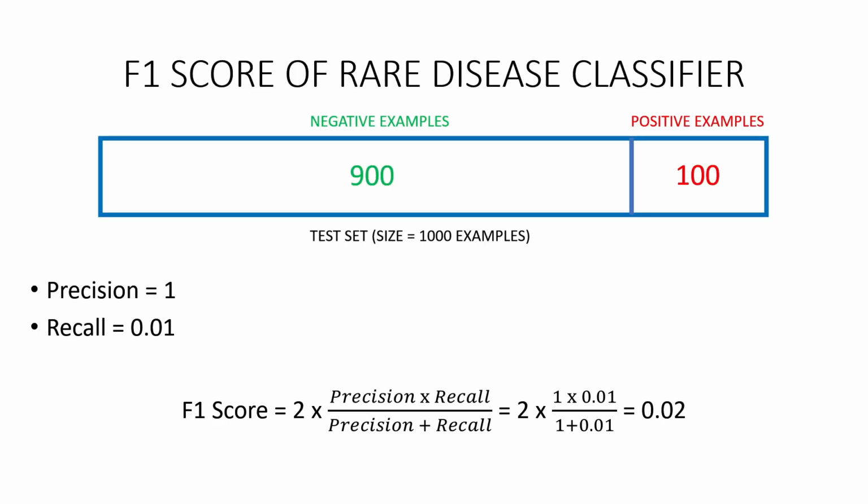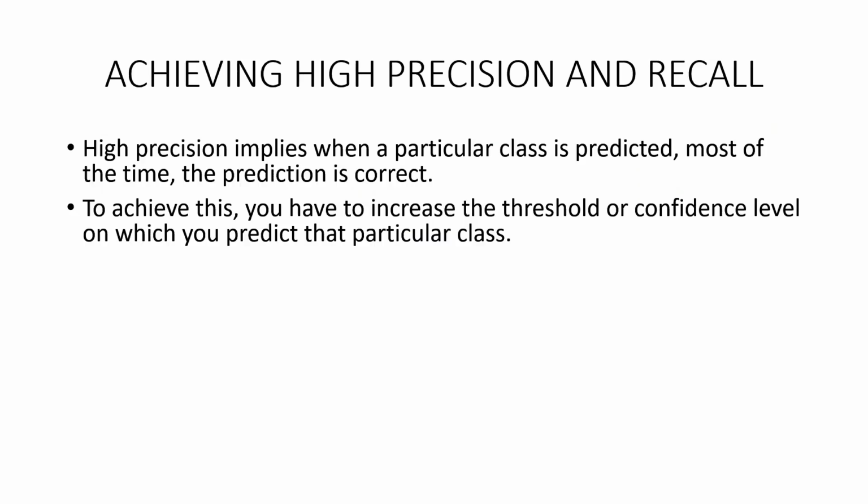This is the F1 score of the rare disease classifier. Notice how the small value of recall pulled the F1 score down even when the precision was 100%. Now we know that our goal is to achieve high precision and high recall. First of all, let's see how we can achieve high precision.